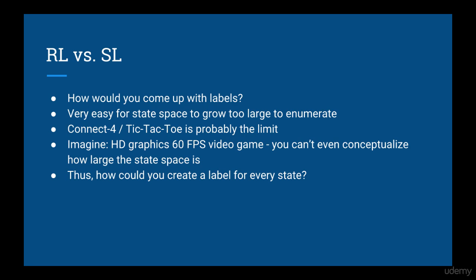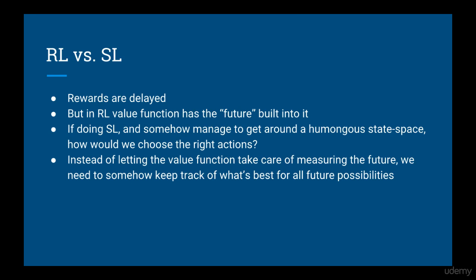There's also the fact that labels only tell us if we're right or wrong. In a way, a reward is more flexible and gives us information because it tells us how right or how wrong. Rewards tell us how good we're doing. Rewards are delayed, but the value function has this information built in.